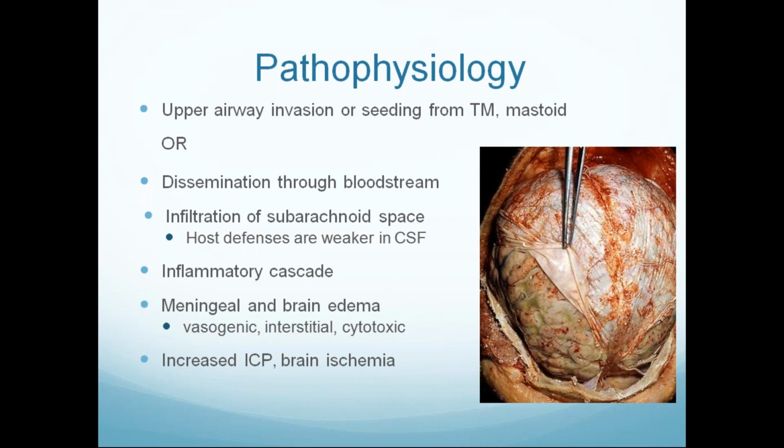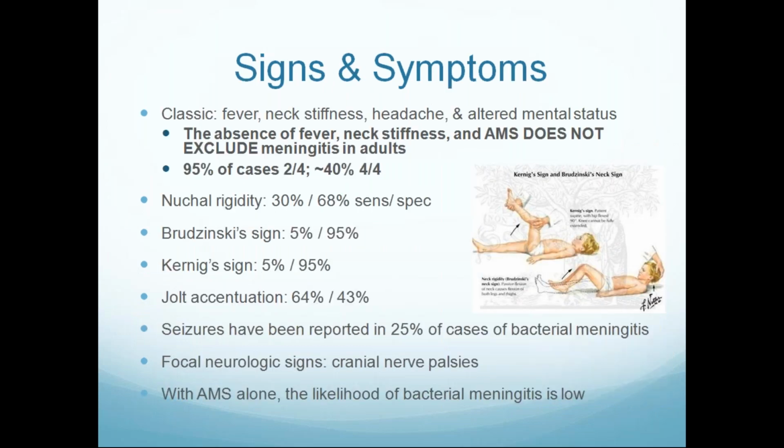The late complications of meningitis are raised ICP, meaning increased intracranial pressure, and brain ischemia. The most common symptom in meningitis is headache. There is a classical triad of meningitis: fever, neck stiffness, and headache. Among these three symptoms, headache is the most common, followed by fever and neck stiffness. In late stages, there is altered sensorium. Not all patients present with altered sensorium or coma. Most patients present to the OPD with headache, followed by nuchal stiffness and fever.